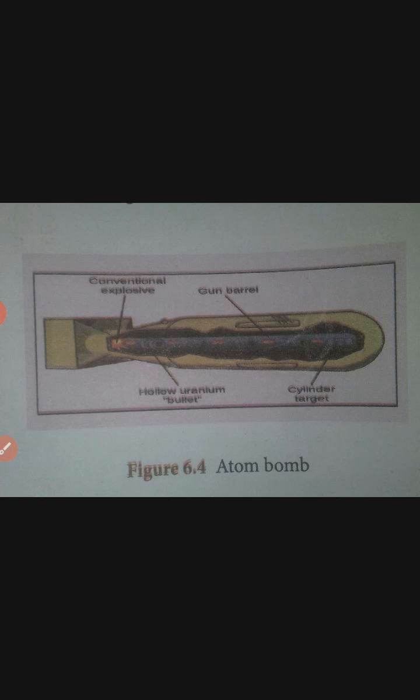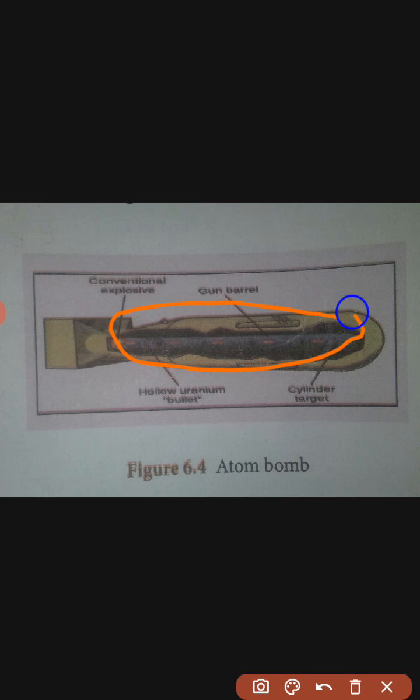Now we are going to discuss the structure of the atom bomb. The atom bomb consists of a piece of fissile material whose mass is subcritical. This piece has a cylindrical void. Here we can see the cylindrical void. There is also a cylindrical piece of fissile material which can fit into the void, and its mass is also subcritical.